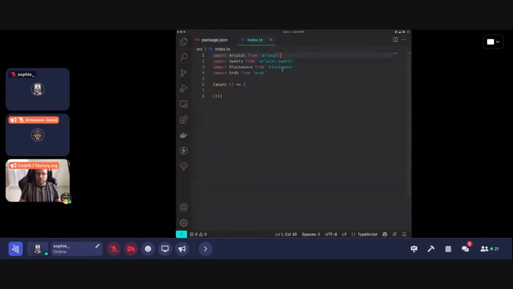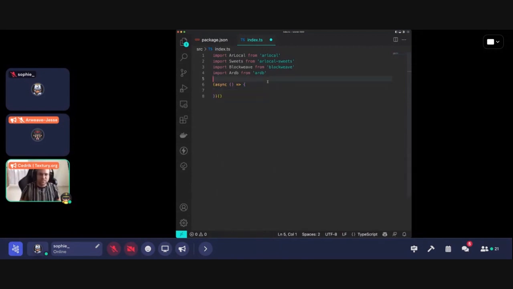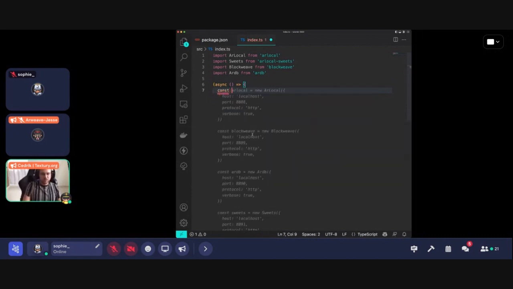As you can see here, I have ArLocal Utils, Blockweave, and RDB. The example that we will be having today is for you to run as a test, for you to easily test any dApp that you want to create. And in fact, you can test this also, ArLocal.